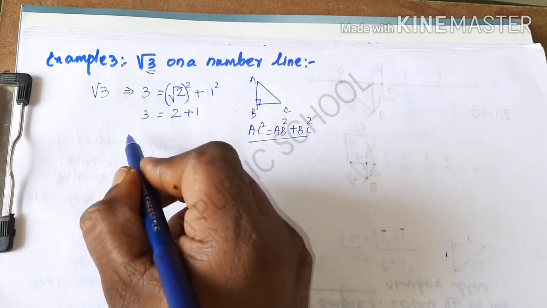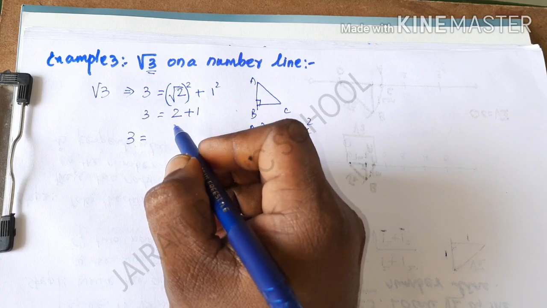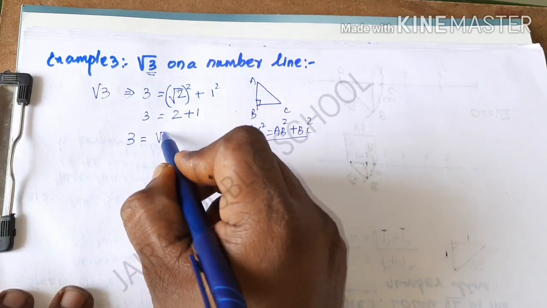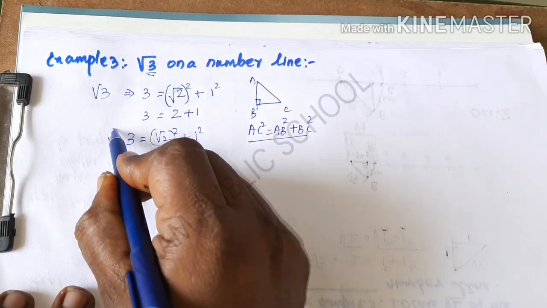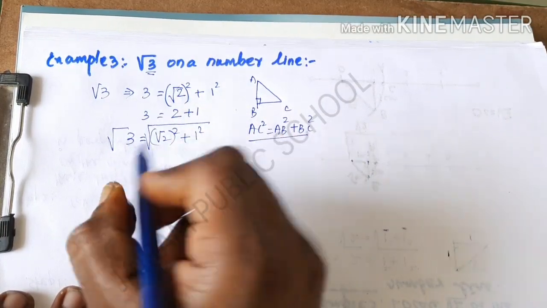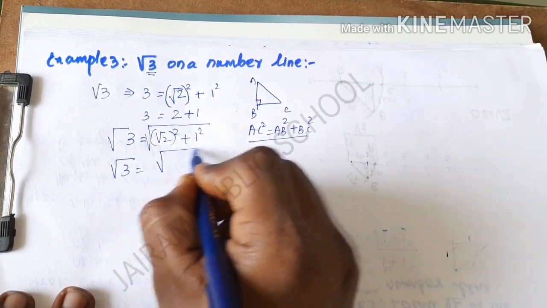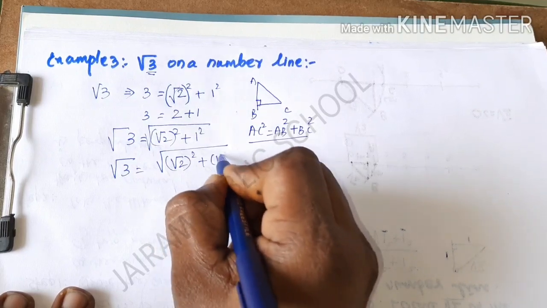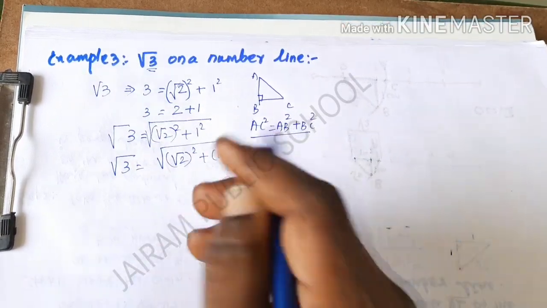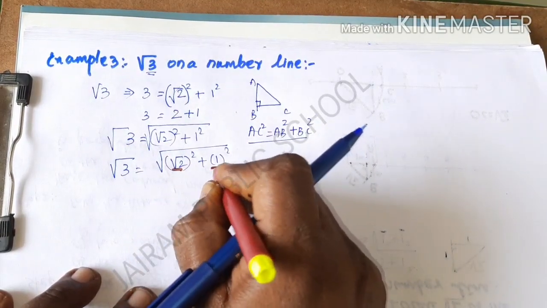So how do we write 3 in the form of the sum of the squares of 2 numbers? It is nothing but root 2 whole square plus 1 square. Next I am going to take the square root on both sides. I will get the root 3 value. So root 3 is equal to the square root of root 2 whole square plus 1 square. So the required distances here are root 2 and then 1.